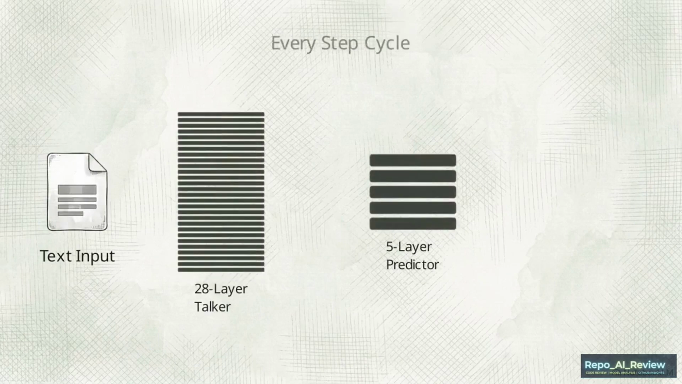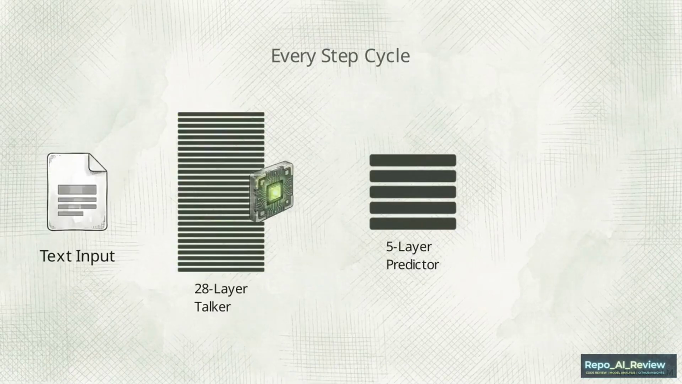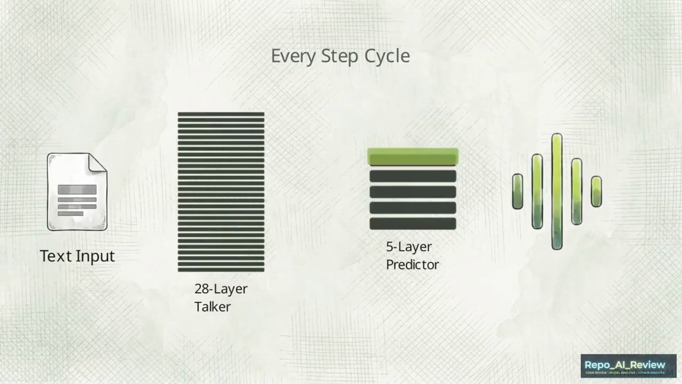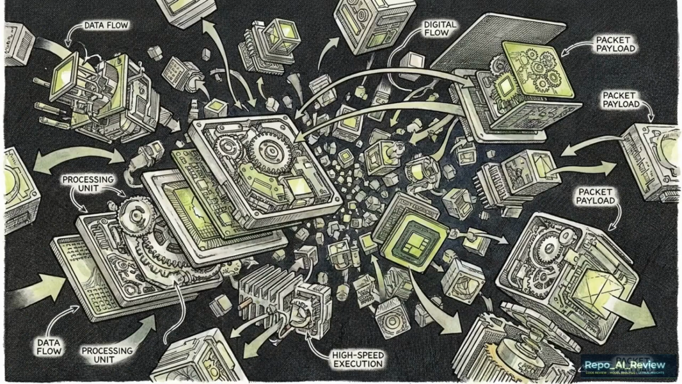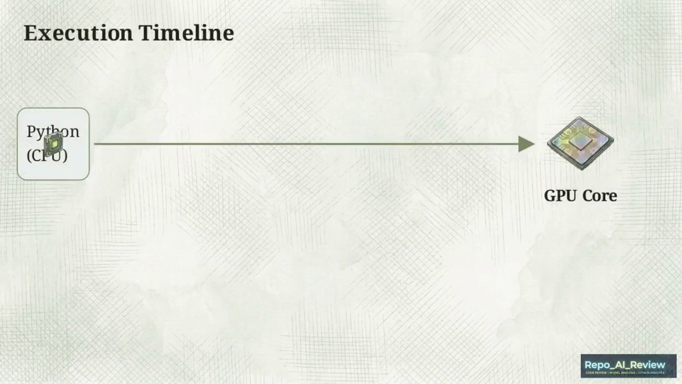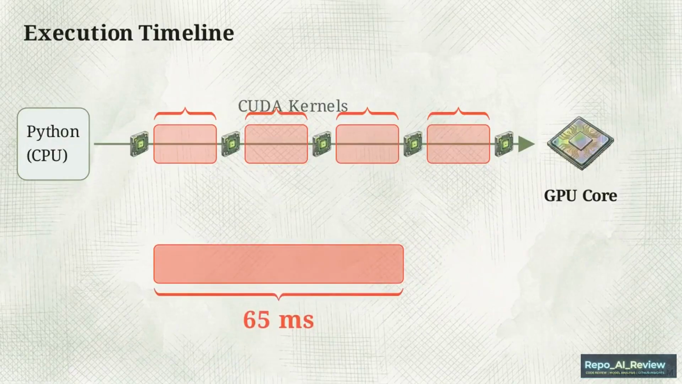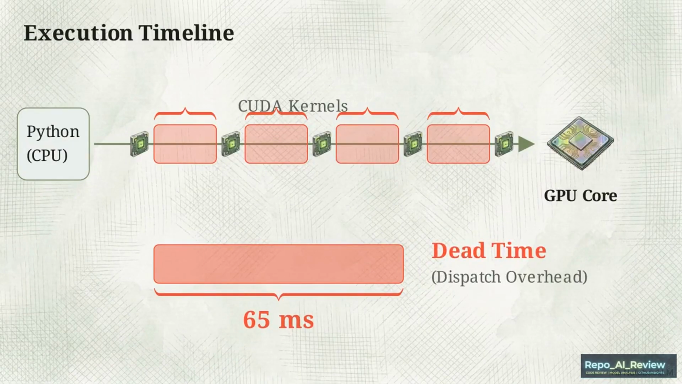Generating audio using the Qwen3-TTS architecture requires running 2 autoregressive transformers every single step, a 28-layer talker to generate the primary codebook token, and a 5-layer predictor to fill in the remaining audio data. Executing just one of these decode steps requires approximately 500 microscopic CUDA kernel launches. Because Python manages each of those launches individually, the space between the kernels accumulates. That dispatch overhead creates 65 milliseconds of dead time every single step.